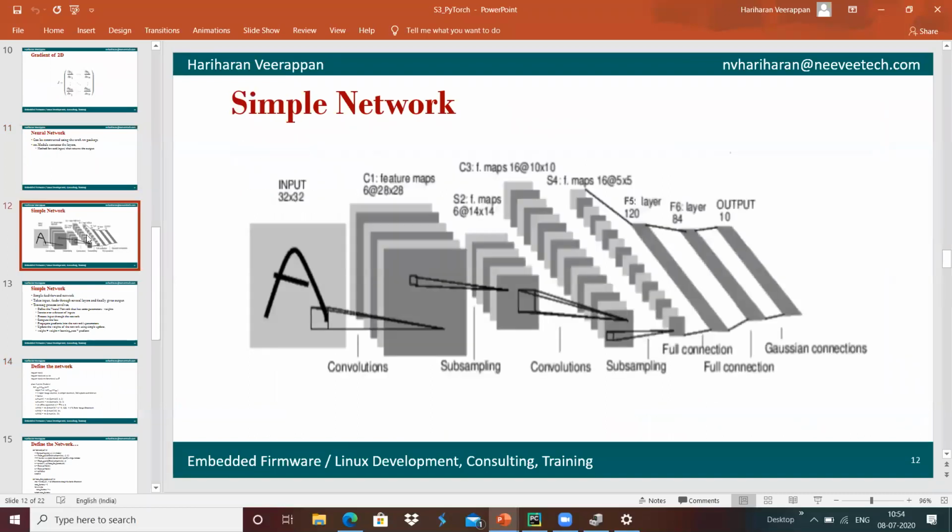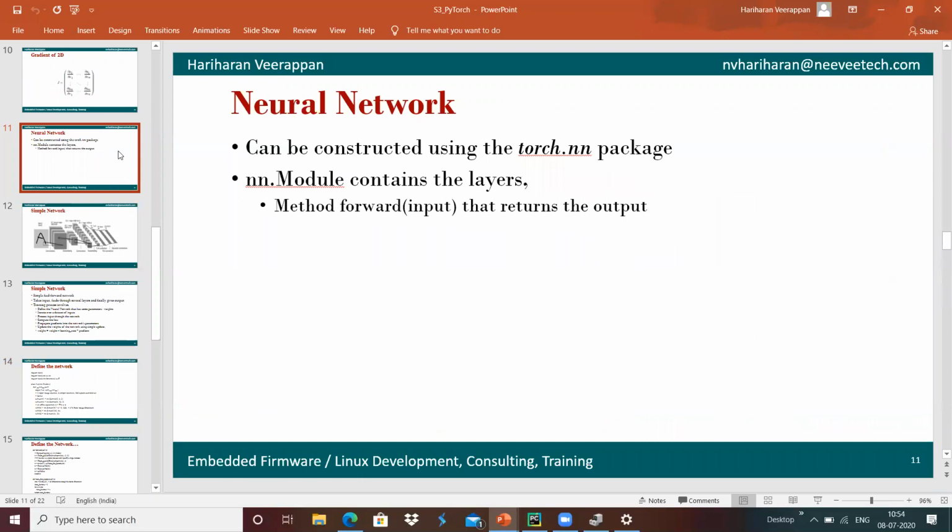We want to create multiple layers in the neural network, and torch.nn is the PyTorch package used to construct the neural network. Inside that, we have nn.Module, which contains layers, and it also has a method called forward, which receives the input and returns the output.